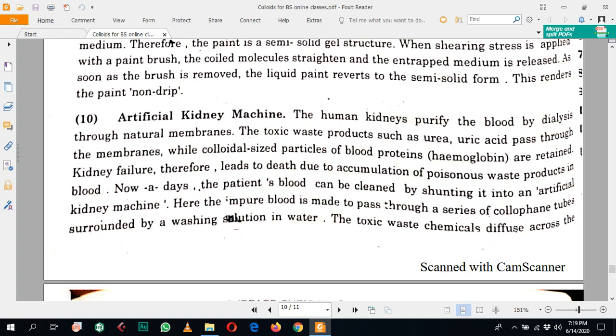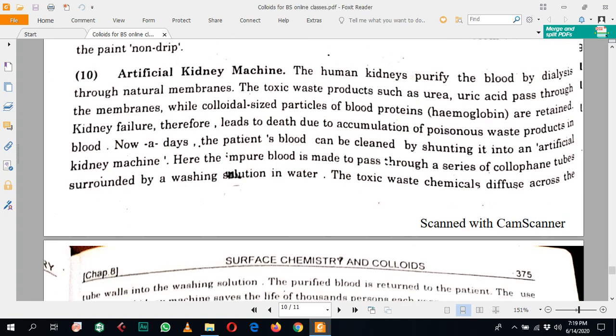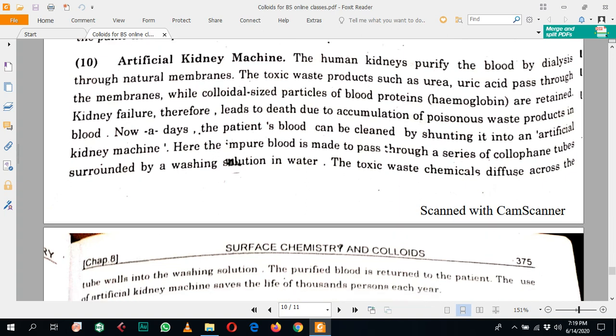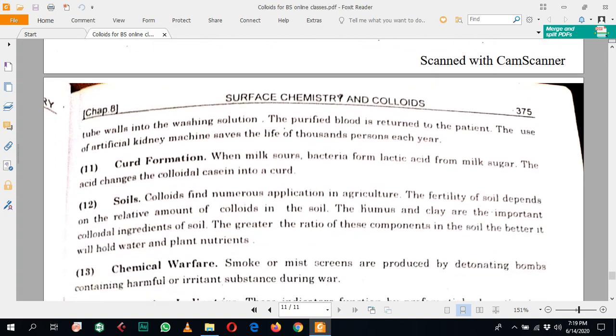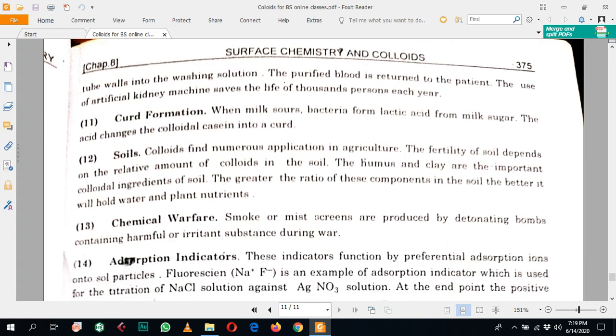Nowadays, the patient's blood can be cleaned by shunting into an artificial kidney machine, in which the impure blood is passed through a series of cellophane tubes surrounded by a washing solution of water. The toxic waste chemicals diffuse across these membranes into the washing solution, and the purified blood is returned to the patient's body. The use of the artificial kidney machine saves the lives of 1,000 persons each year.